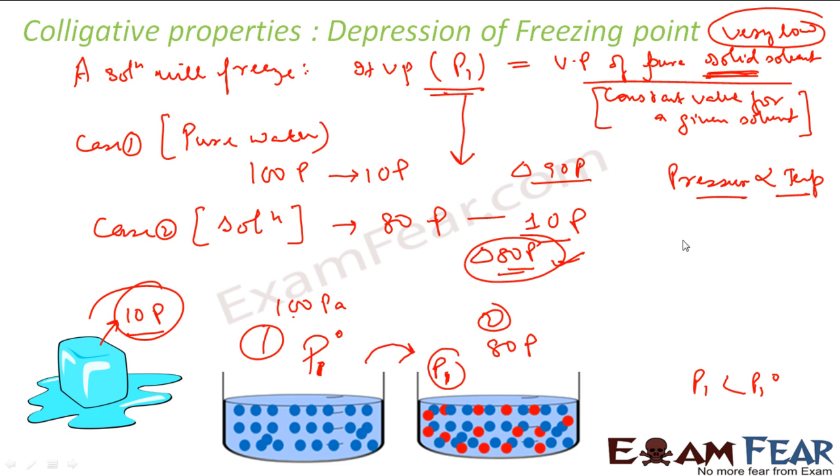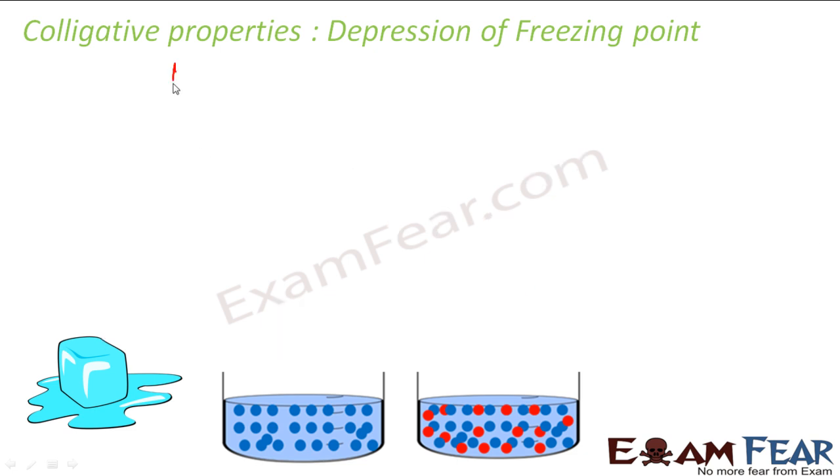Correct? Now, we have told that freezing point will decrease. Correct?